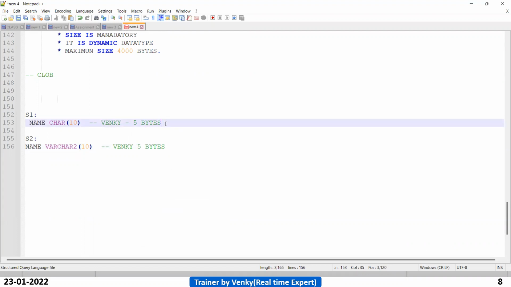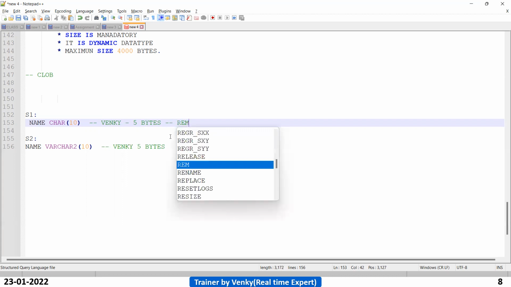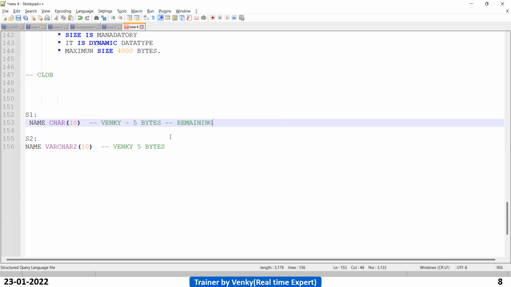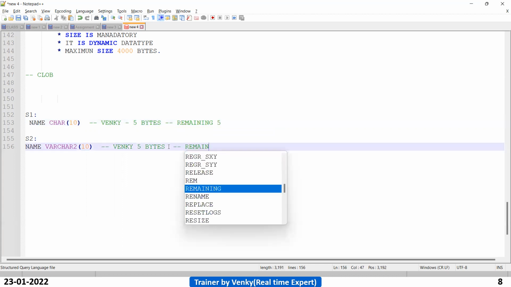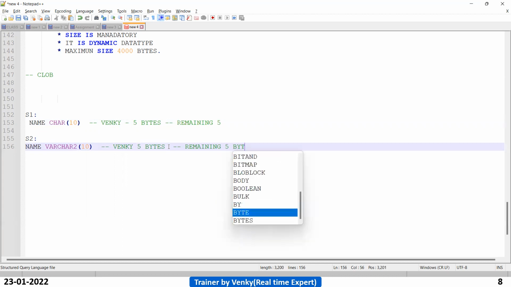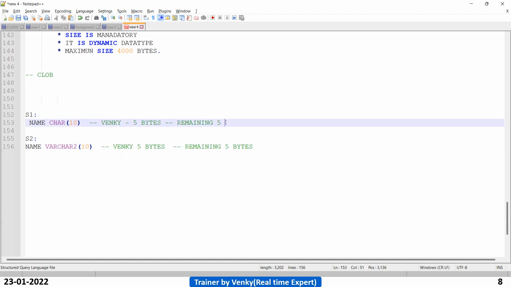So far clear, guys? Any doubts? So what is the difference? Yeah, I will let you know. How many bytes are remaining, guys? 5 bytes. Here remaining how many bytes? 5 bytes. Now the difference is here.